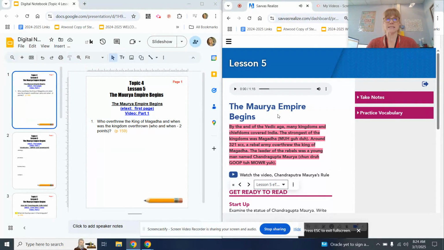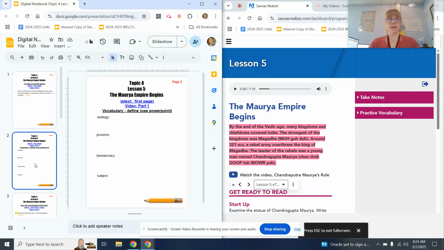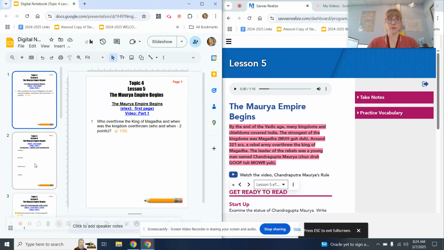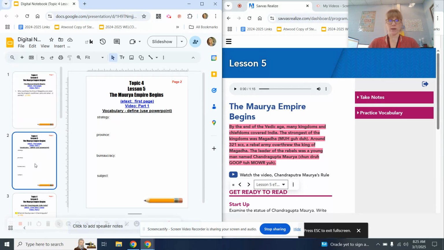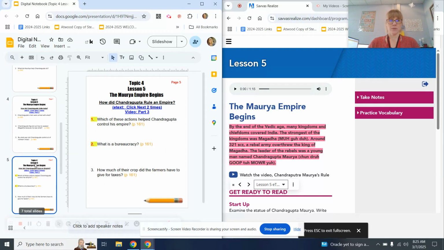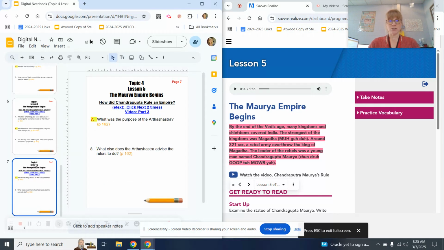We are moving on to topic 4, lesson 5, the Maurya Empire begins. So let's look at your digital notebook. You'll see on page 1 there is a question. So we are not starting with the vocab. Vocab's on page 2. You've got 7 pages.